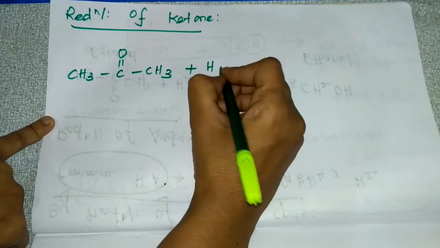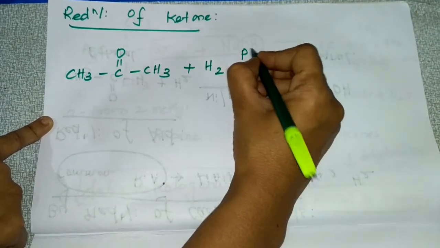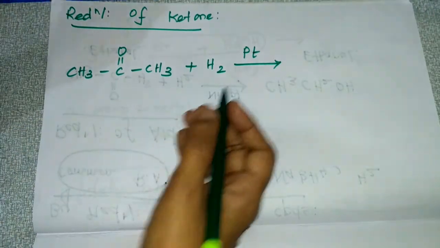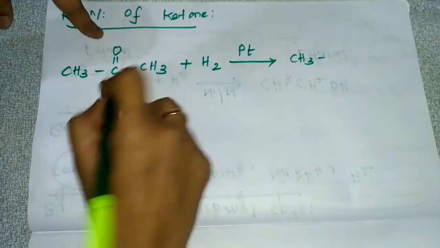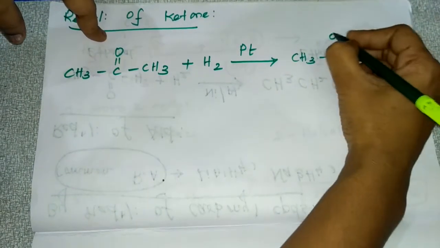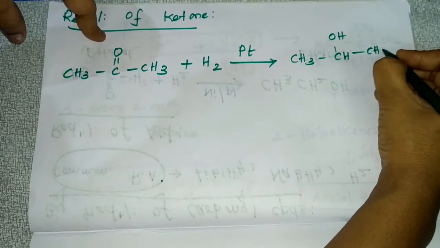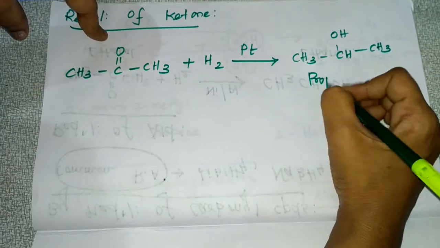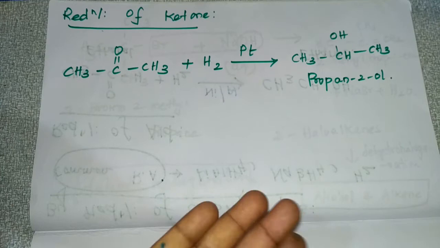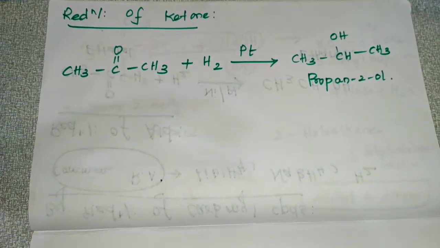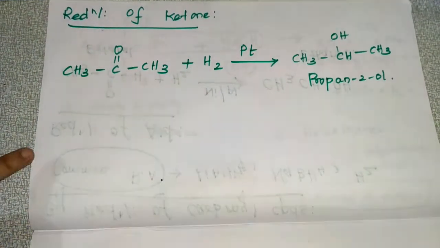Here you are using hydrogen in the presence of platinum. Then your product will be propan-2-ol, that is CH3CHOHCH3. So here hydrogen is added. That's all in this reaction.